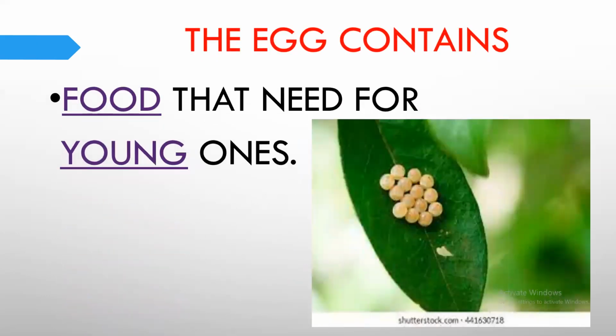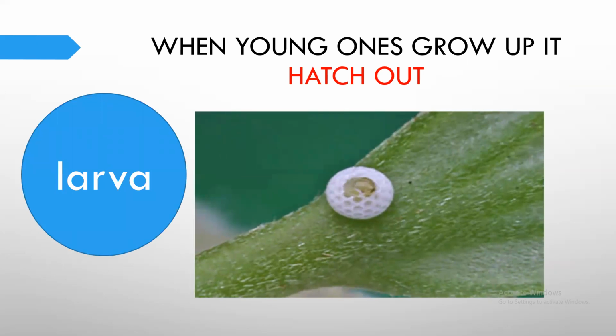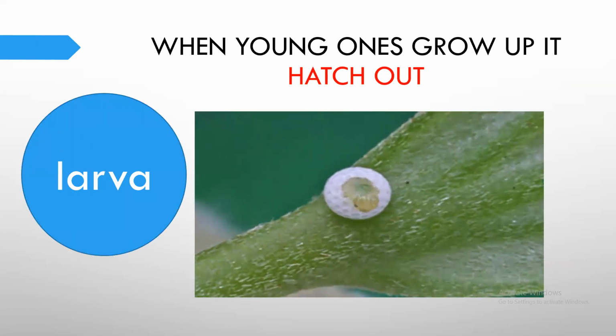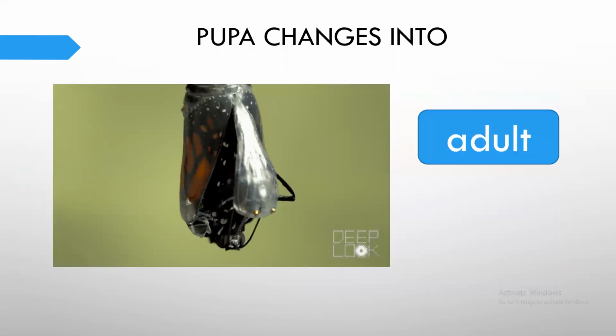And the egg contains what? The egg contains food, because the food is needed for the young one, so important for the young one, to help the young one to grow up. Again, the life cycle starts from the egg, hatches out to be a larva, pupa, adult.